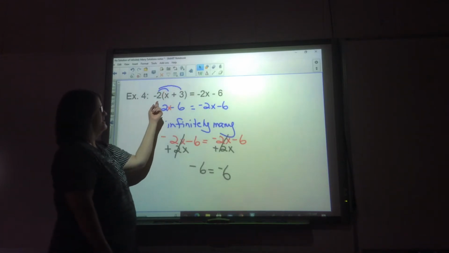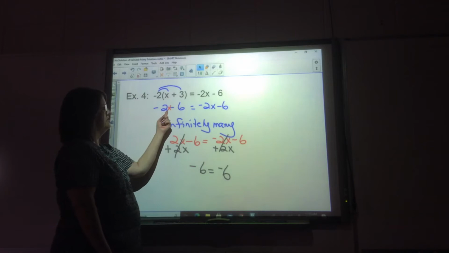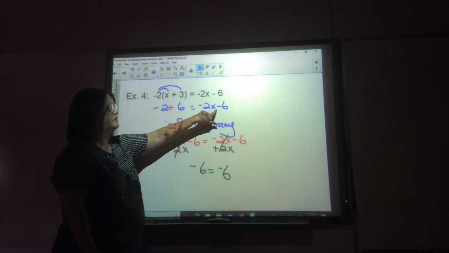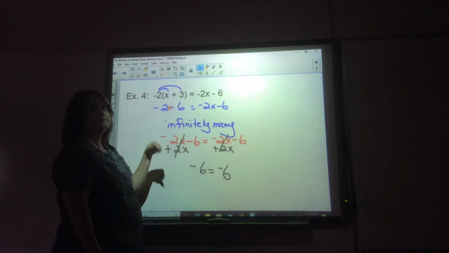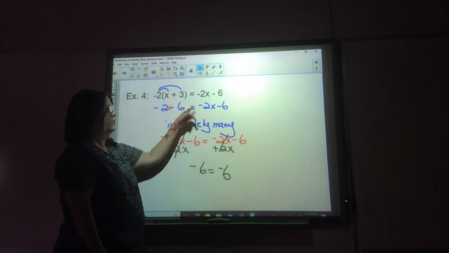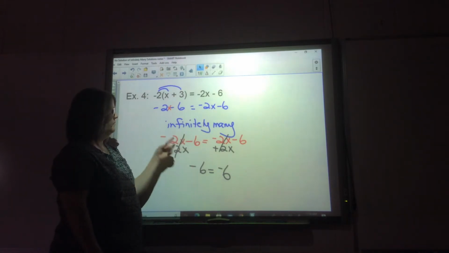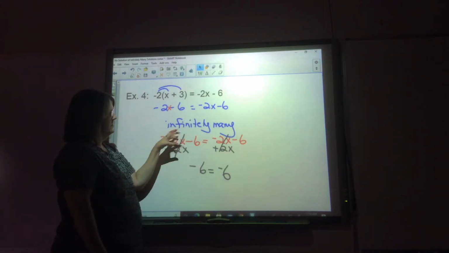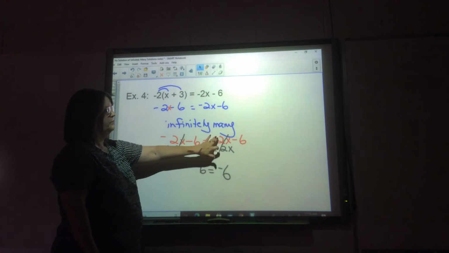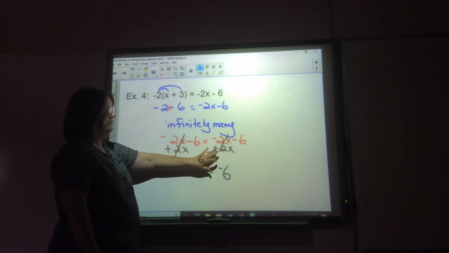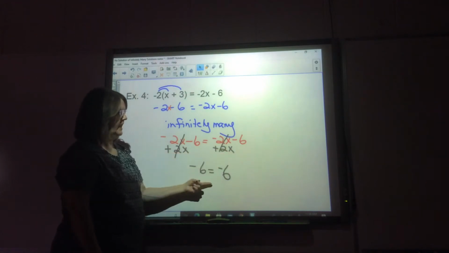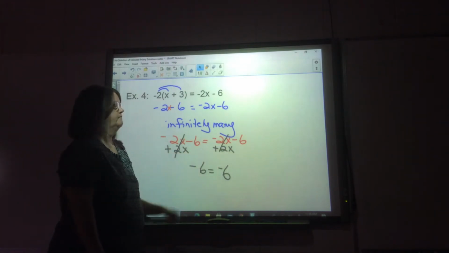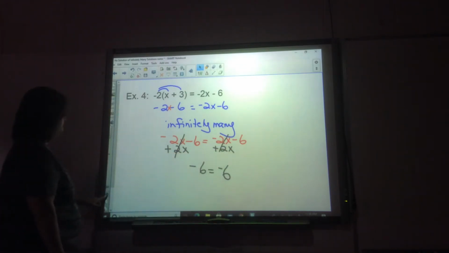Now, let's take this one and do it. This is negative 2x minus 6 equals negative 2x minus 6. Infinitely many. You can sometimes recognize that right here because this side is the same thing as this side. I went on down here and solved it out. Pull the negative 2x to the left by adding. That ends up with 0. And negative 6 equals negative 6 is a true statement. Therefore, it is infinitely many.